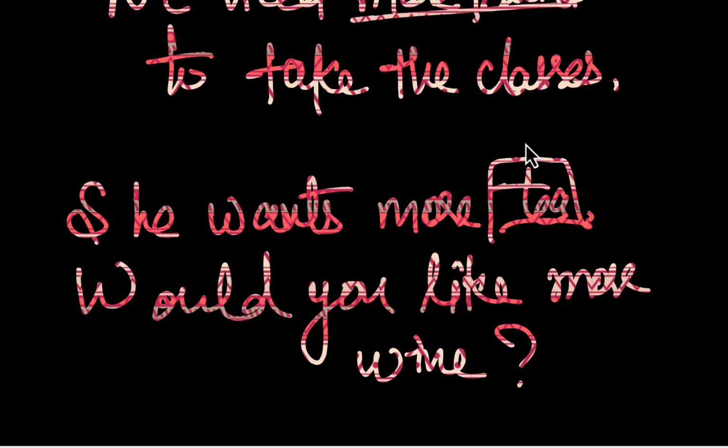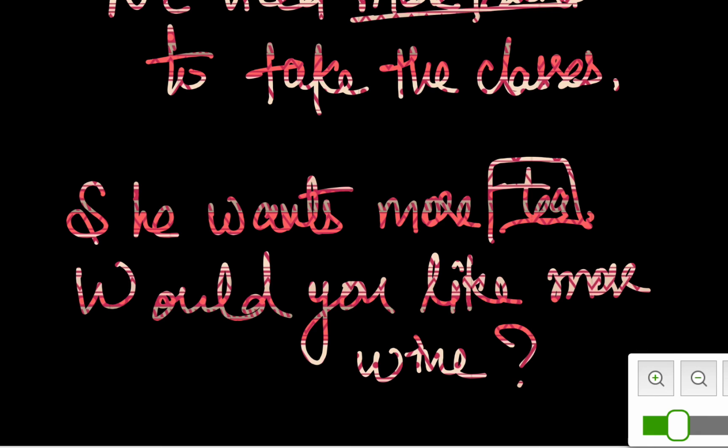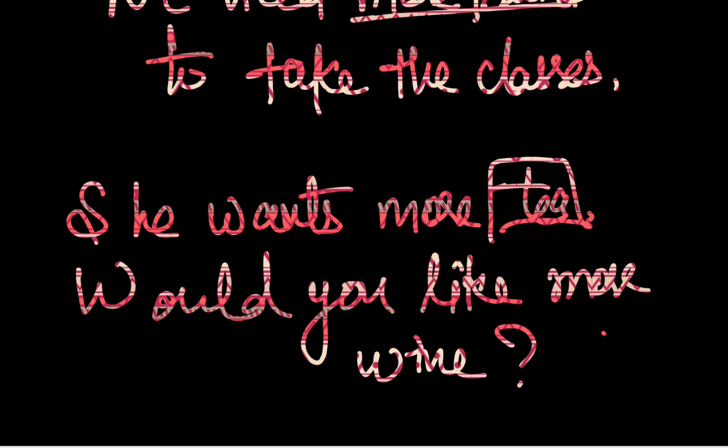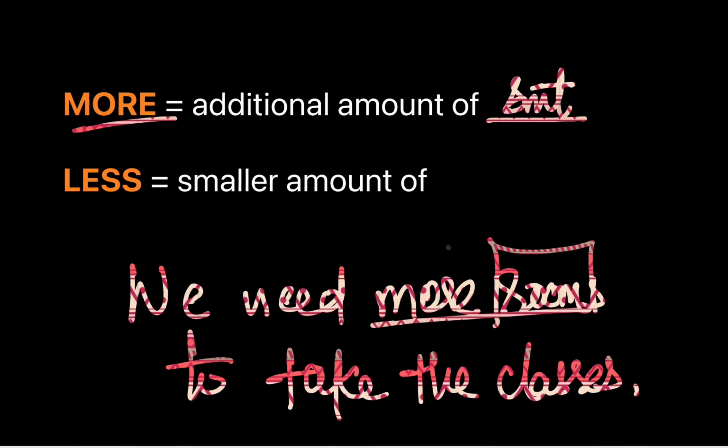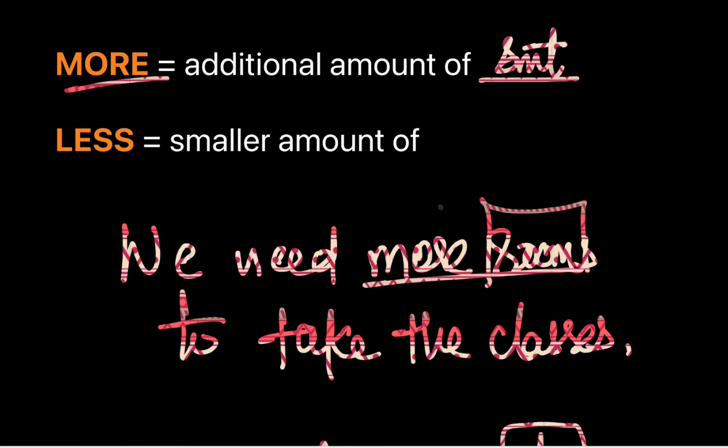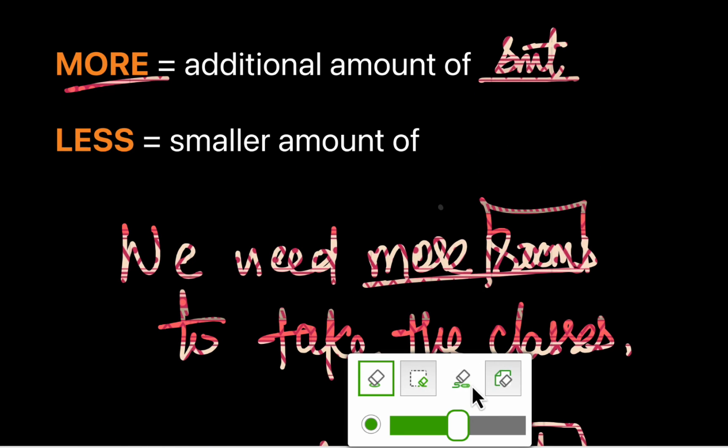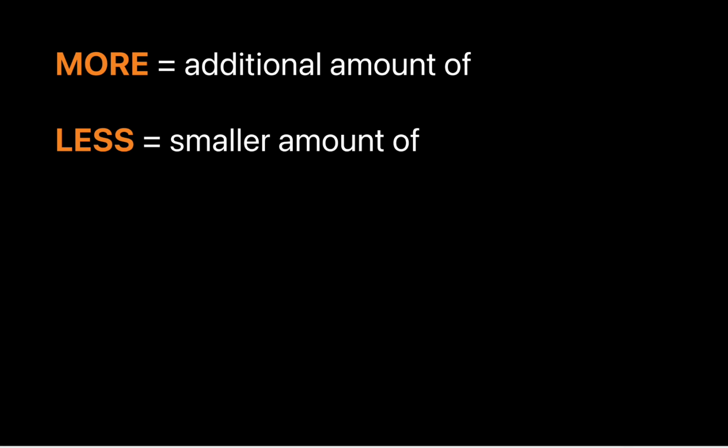Similarly, she wants more tea. She had tea. She wants an additional amount of tea. Similarly, would you like more wine? You've already given wine to the person you're saying this to. Now you're asking if the person would like an additional amount of the same. That's how we use the indefinite adjective more. Let's come back to our original size, and let's remove this. And that's how we use the adjective more.